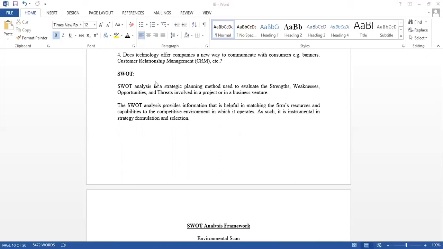At the same time, for an organization to enter into international business, we have to check what are the strengths, opportunities, weaknesses, and threats existing in a particular country. SWOT analysis helps us provide information that is helpful to match the firm's resources with the capabilities in the competitive environment.